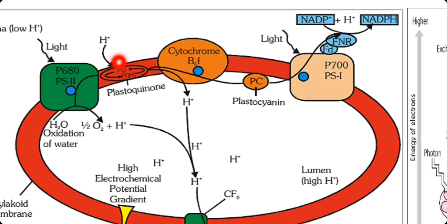Hope you have understood. So the protons are carried by cytochrome B6F to the inner side, or thylakoid lumen. This is the space within the thylakoid structure, so we are calling it a lumen. Now we know that in presence of light only, water molecule is split into oxygen, protons and electrons. So the electron was absorbed by PS2 for restoration purpose, but the protons are accumulated in the lumen. So more protons are accumulated in the lumen. This point we have to understand.